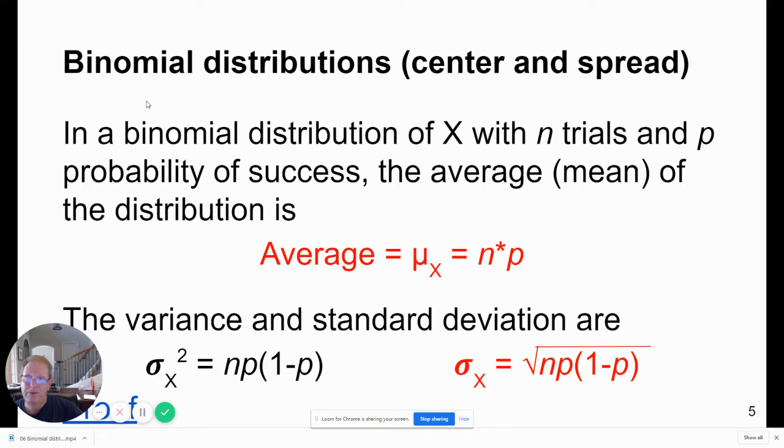Now, since it passes those conditions, we can calculate the mean or the average. In a binomial distribution X with n trials and probability of success p, the average is given by this formula. The mean is equal to n times p, the number of trials times the probability of success. And the standard deviation is given by the formula at the bottom. The standard deviation of X is equal to the square root of n times p times 1 minus p. Now you don't have to memorize these formulas. These formulas are on the formula sheet.